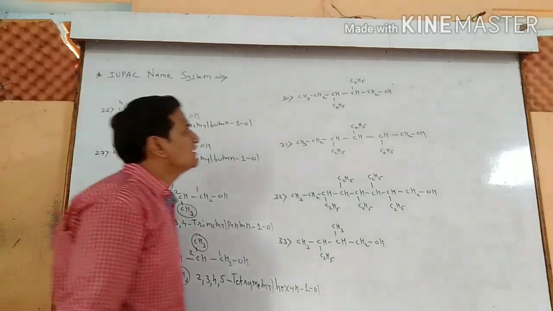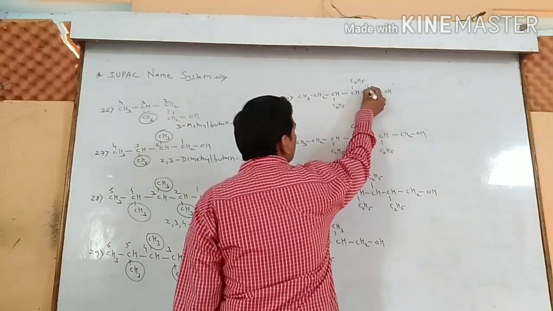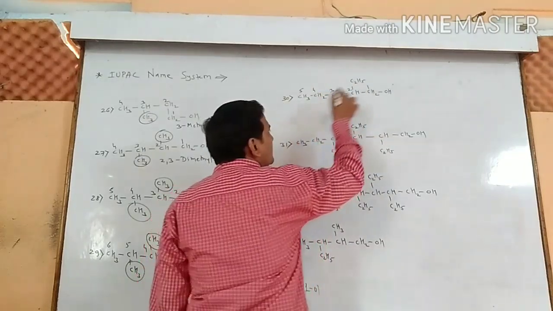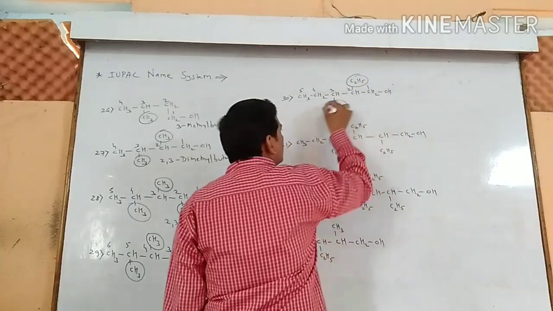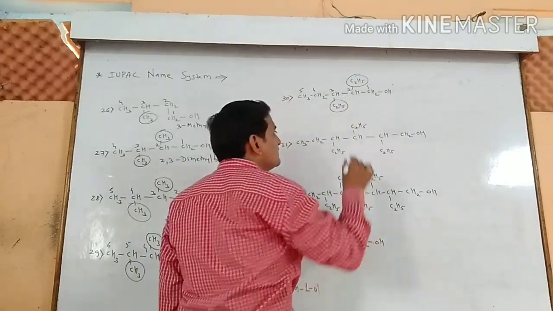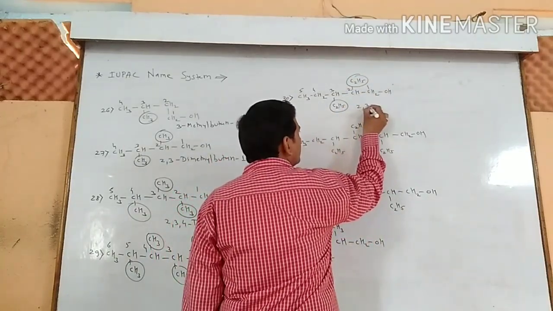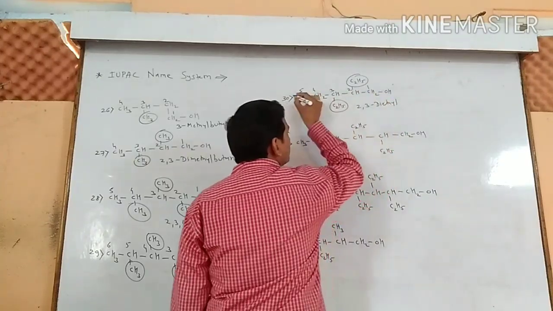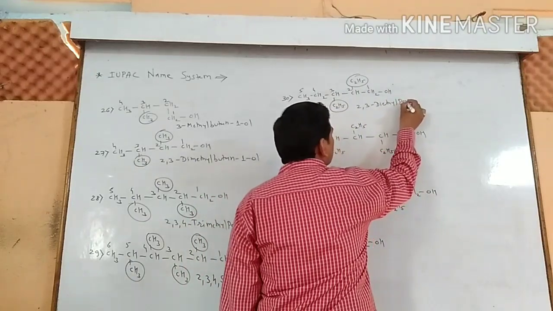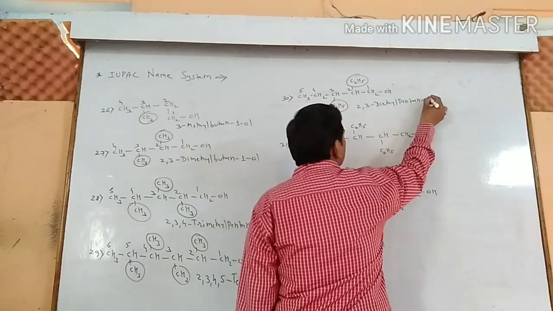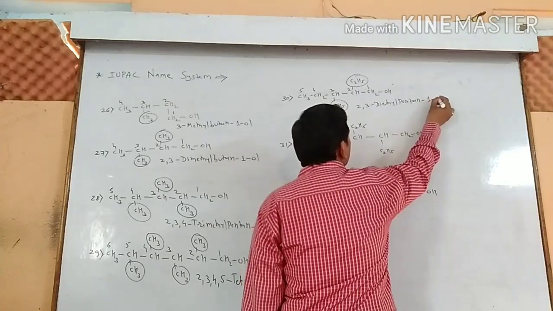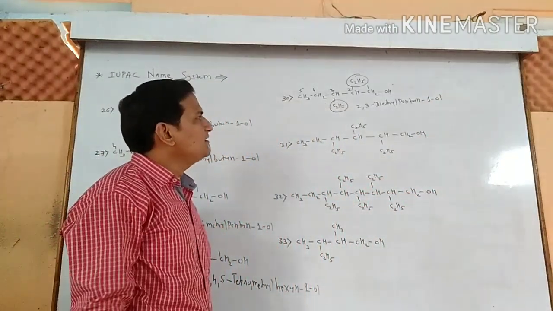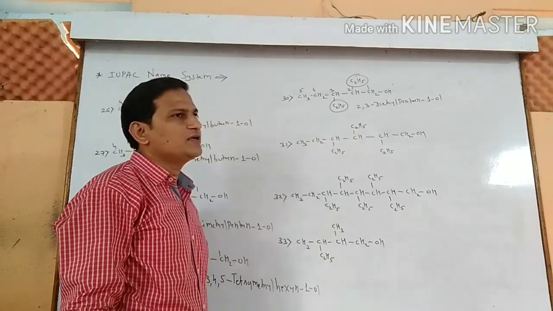Now the example number 30. 1, 2, 3, 4, 5. Second and the third position have the ethyl groups. 2, 3 diethyl pentane 1-OL. Name of the compound is 2, 3 diethyl pentane 1-OL.